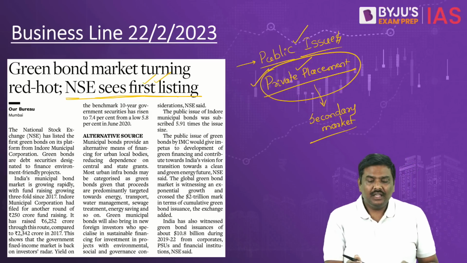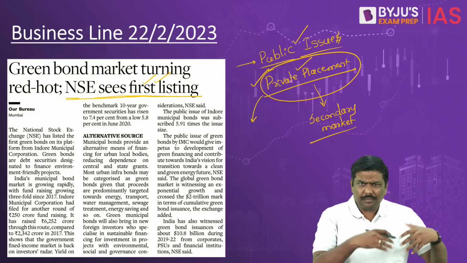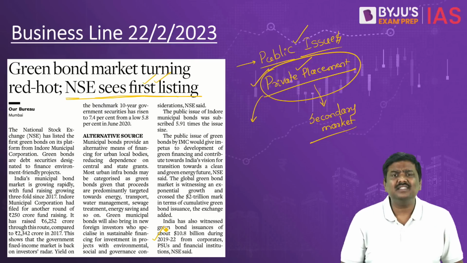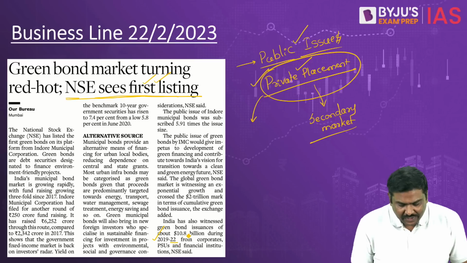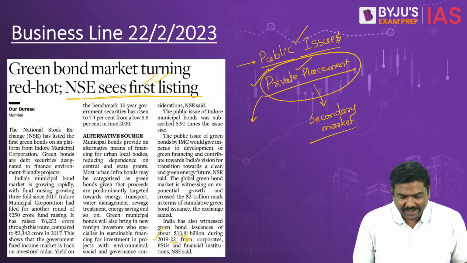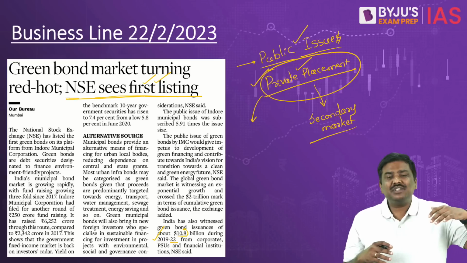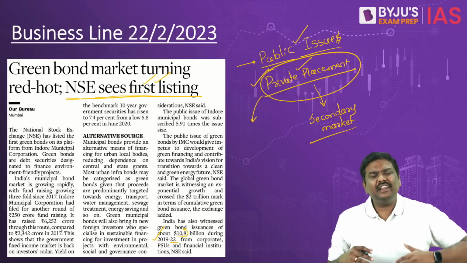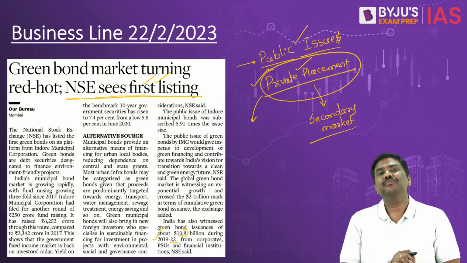And second point, whenever these types of bonds were issued in the market earlier, and many bonds have been issued. For example, the article itself says between 2019 and 2022, in India itself, more than 10.8 billion worth of green bonds have been issued. That's one point. And post 1997-98, more than 6,000 crore worth of municipality bonds have been issued in India.